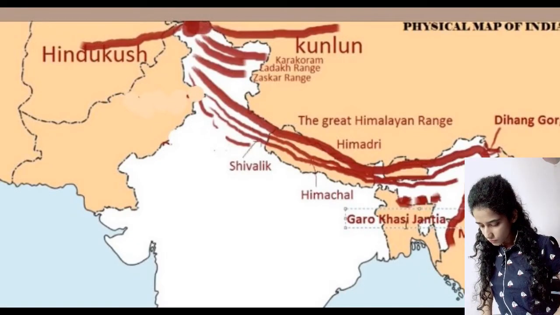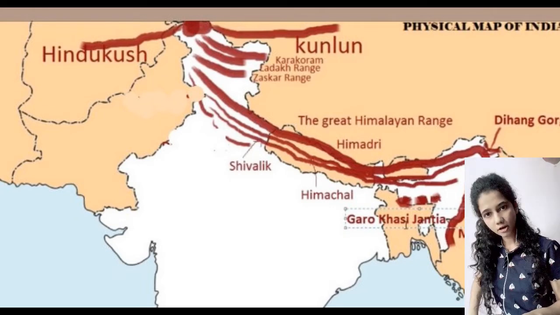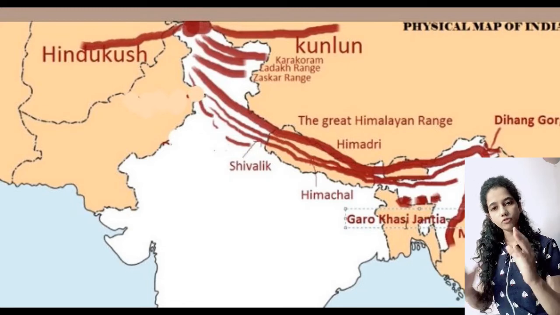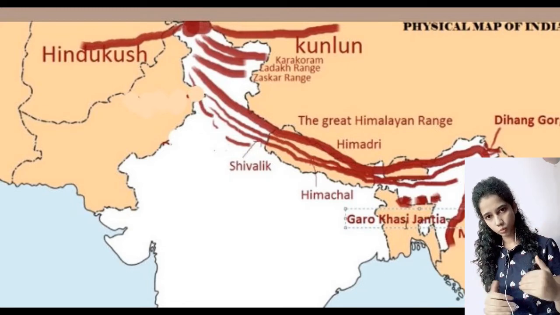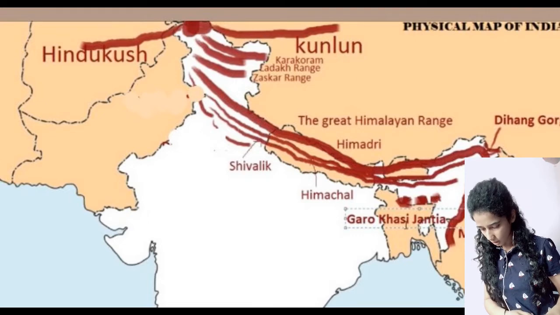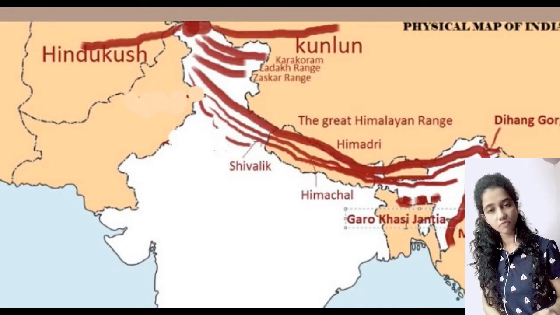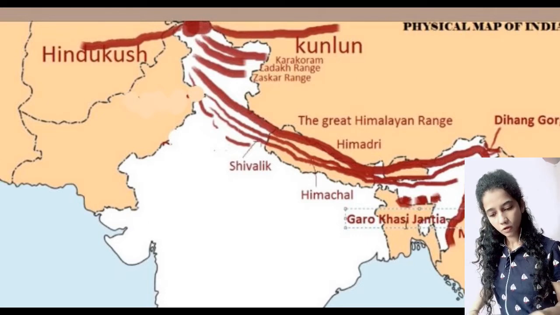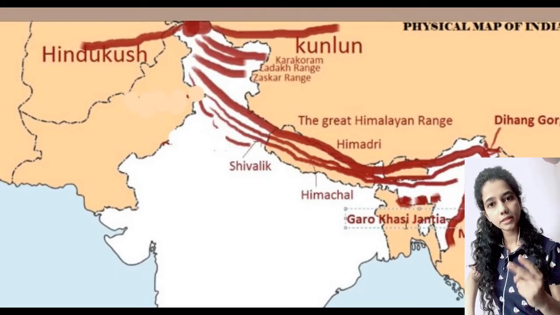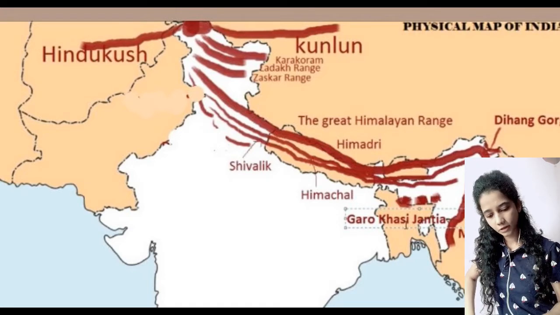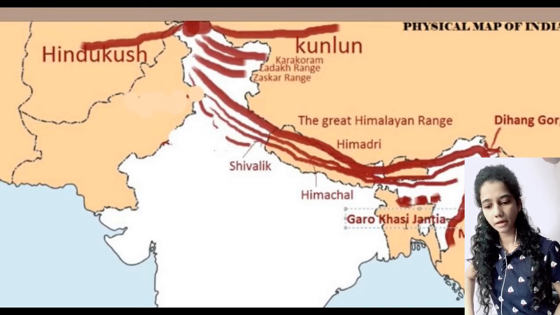Now, as we talked in the beginning, Himalaya starts from Pamir Knot, and they end at Dihang Gorge. After Dihang Gorge, they start moving southwards. In Arunachal Pradesh we have Patkai Hills. Below that in Nagaland we have Naga Hills, and in Mizoram we have Mizo Hills. If we look at Meghalaya, there are three important hills: Garo, Khasi, Jaintia. Garo, Khasi, Jaintia are found in Meghalaya.